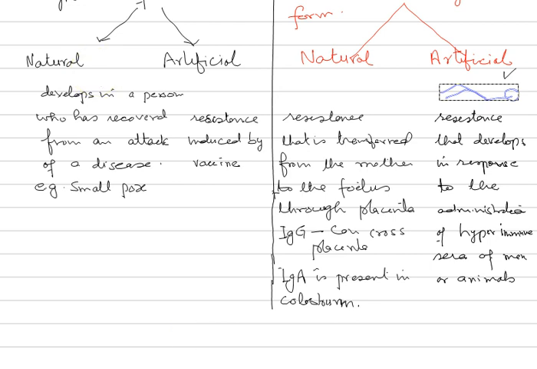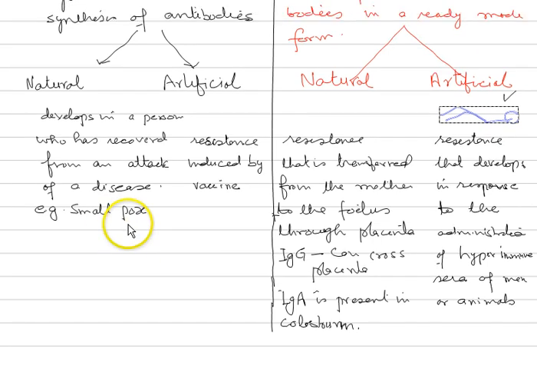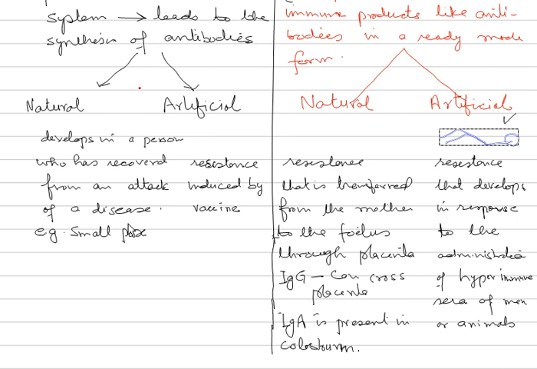Now just to take this discussion a little further, we have studied that in natural active immunity, this immunity develops by the body getting infected. So the first response which the person is going to give once he falls sick is the reaction of the body's immune system to the first attack of microbes. Microbes means antigens, and this is called the primary immune response.